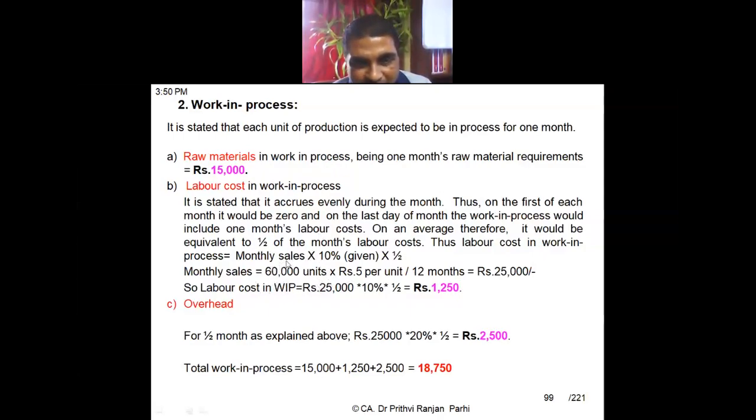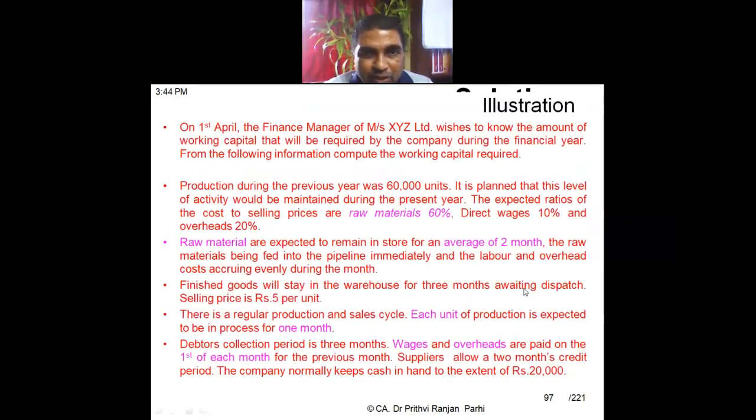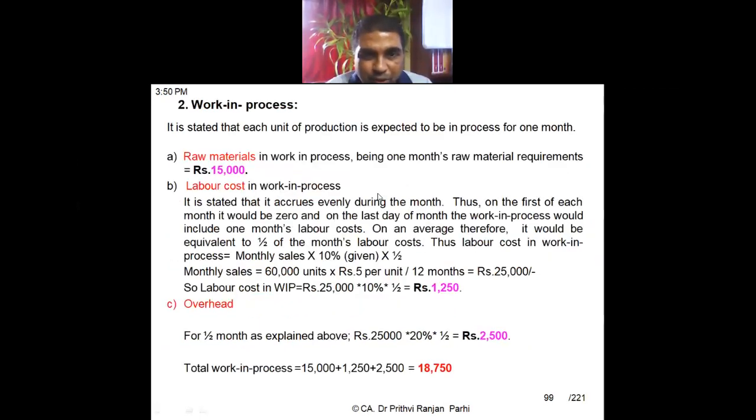The question says annual production. So what is the monthly sale? The annual sale into rupees 5 divided by 12 months. So I am getting monthly sales of 25,000. Read the question: production for the previous year is 60,000. So monthly sales is 25,000.